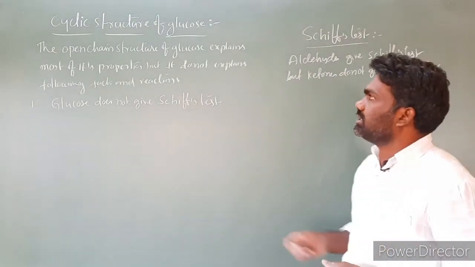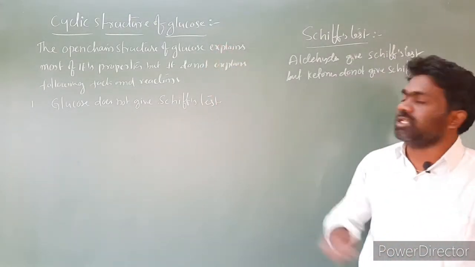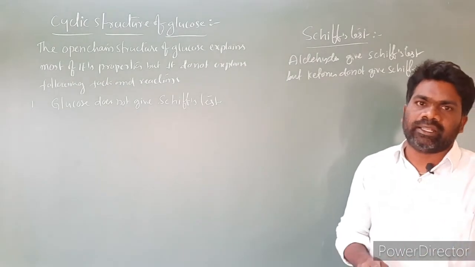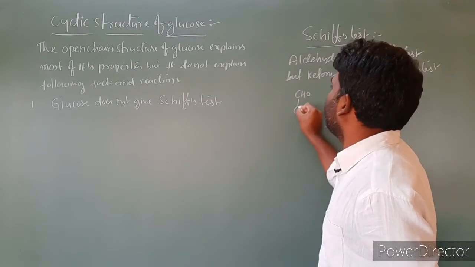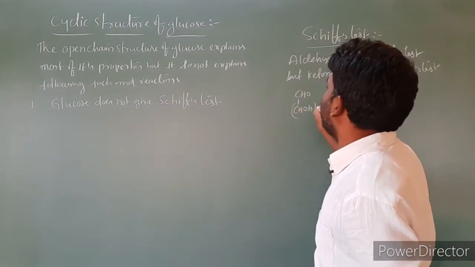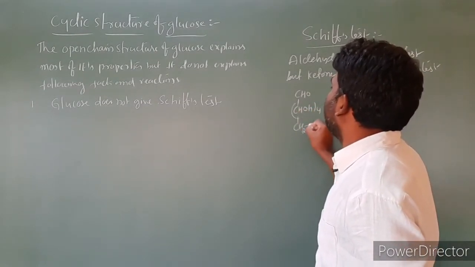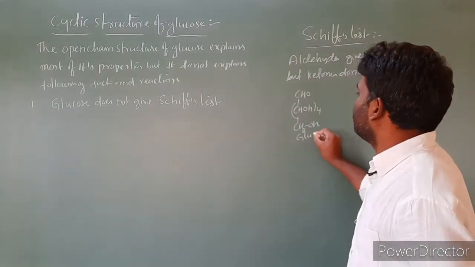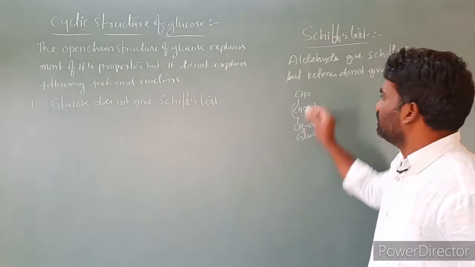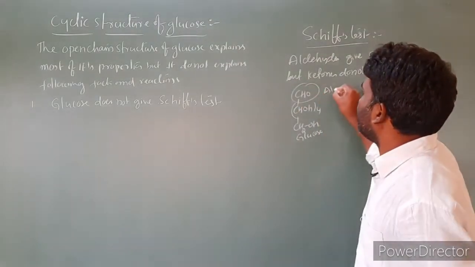Okay, the point is the glucose molecule. Glucose contains an aldehydic functional group. So, CHOH taken 4 times, CH2OH. It is the glucose molecule, so glucose contains an aldehyde.